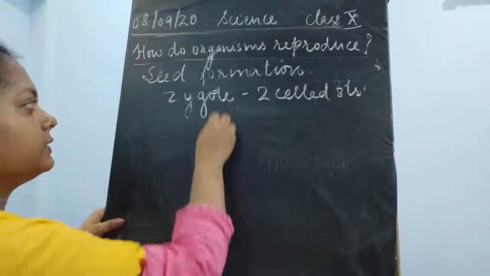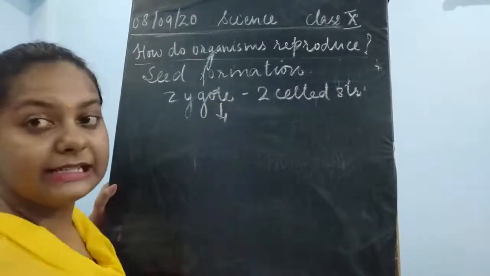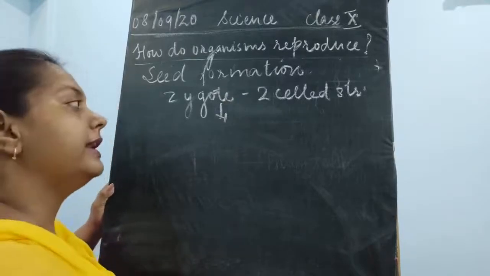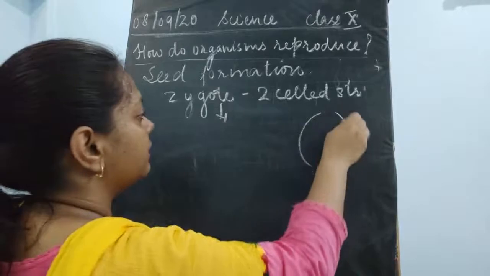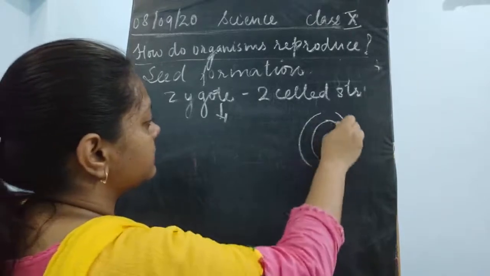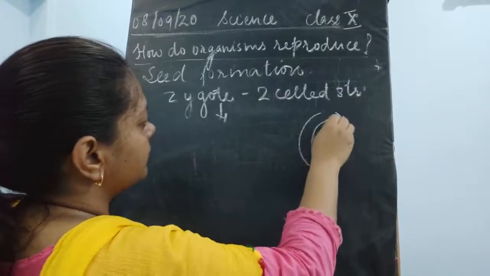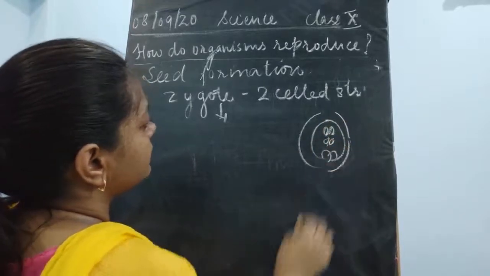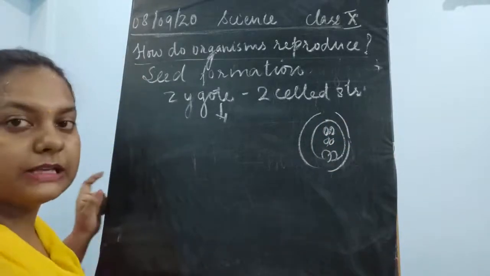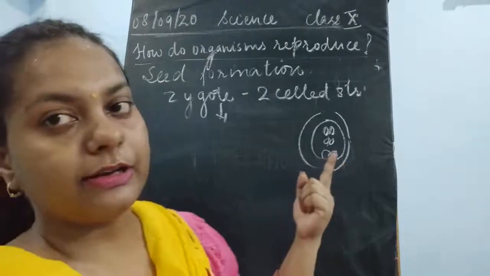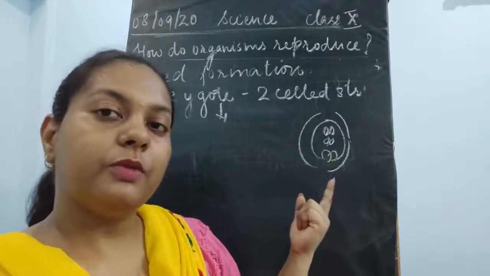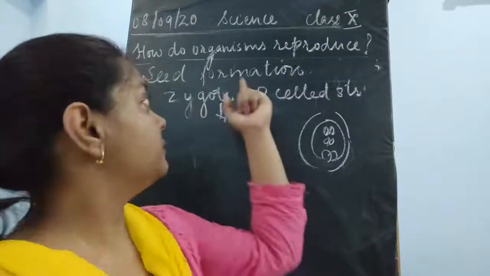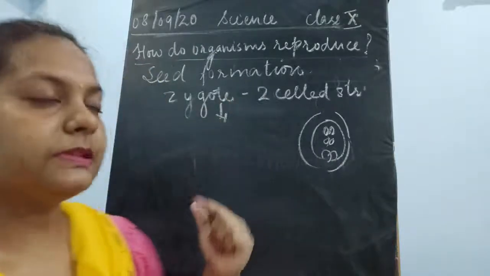Once the zygote is formed, it divides and redivides inside the ovary. Different types of cells are present inside the ovary, which we are going to discuss in higher classes. Now here what you have to study is the development which is taking place in the seed formation. So the zygote develops into an embryo.